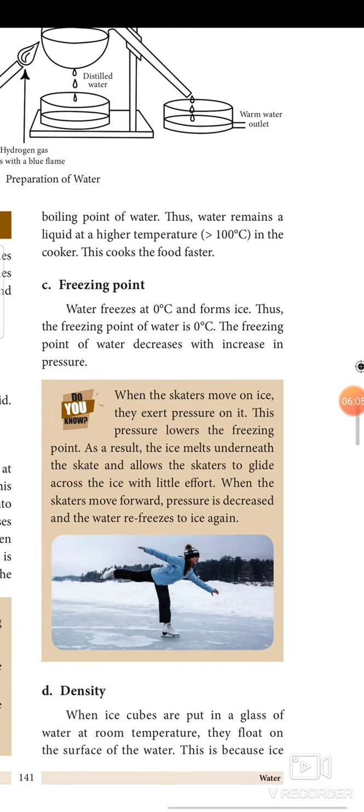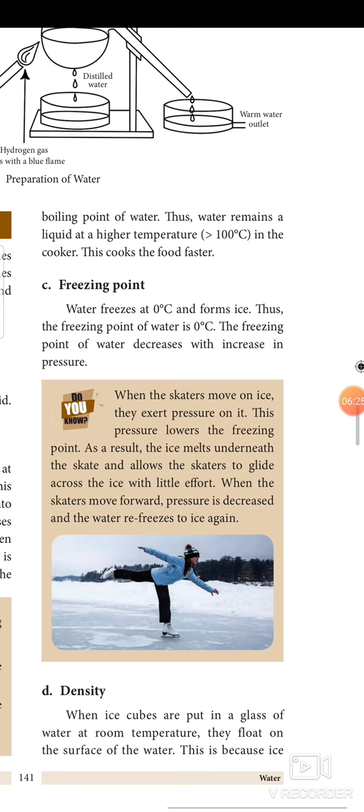Next, freezing point. Water freezes at 0 degrees Celsius and forms ice. Thus, the freezing point of water is 0 degrees Celsius. The freezing point of water decreases with increase in the pressure. Here, boiling point increases, freezing point decreases with increase in the pressure.